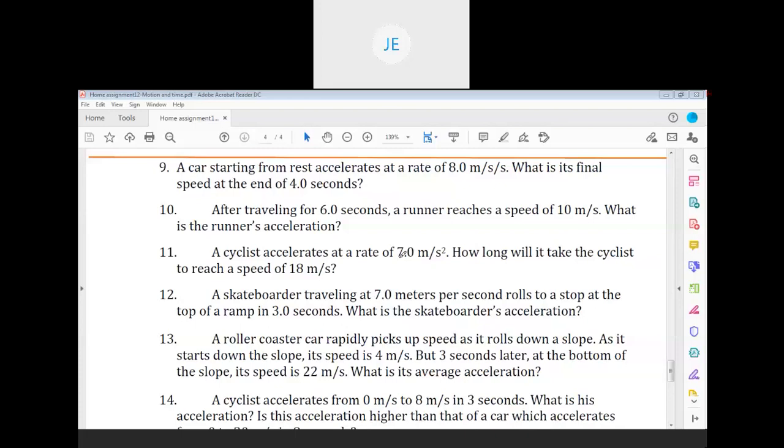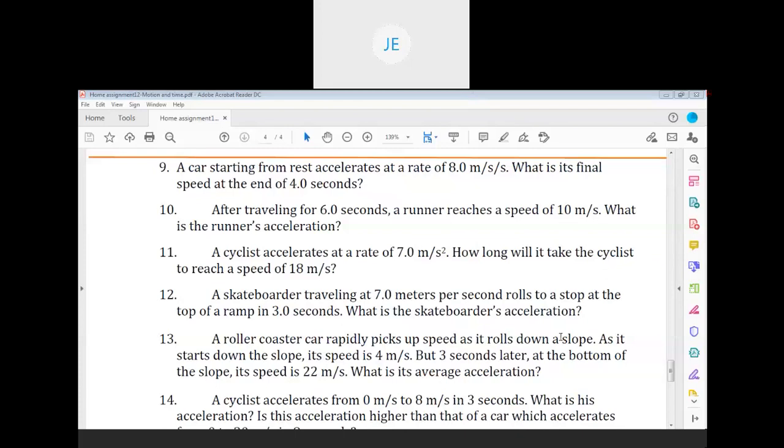Okay, so what is the answer for question number 11? How long? Time is 2.57 seconds. You will get the answer. Answer for 11 is 2.57 second.